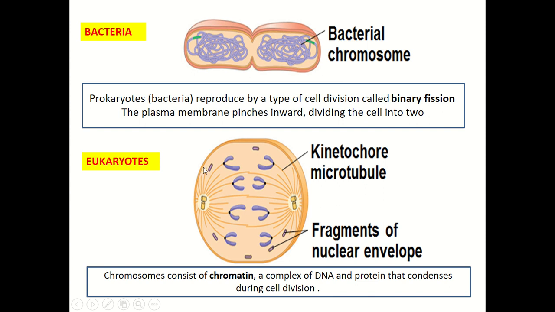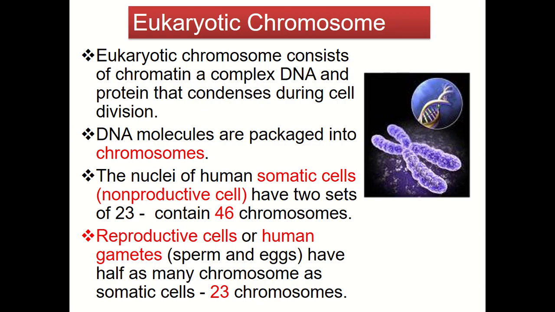For eukaryotic cells, mostly multicellular, the chromosome consists of chromatin, which is a complex of DNA and protein that condenses during cell division.